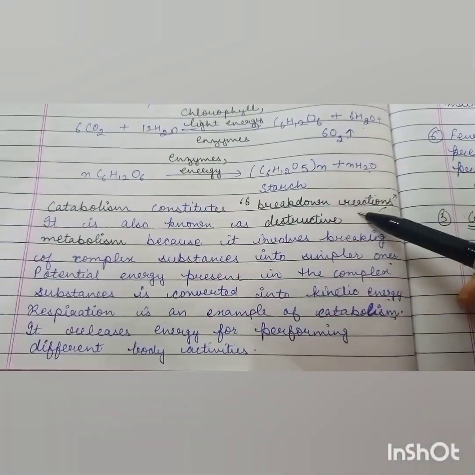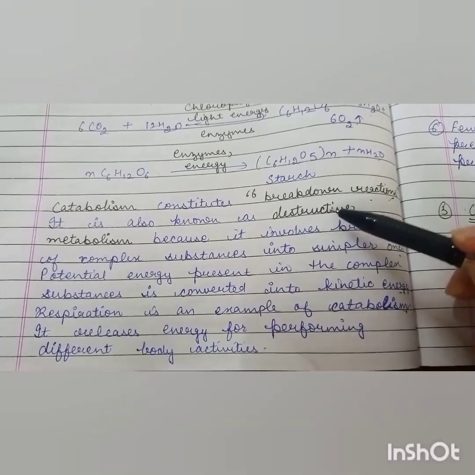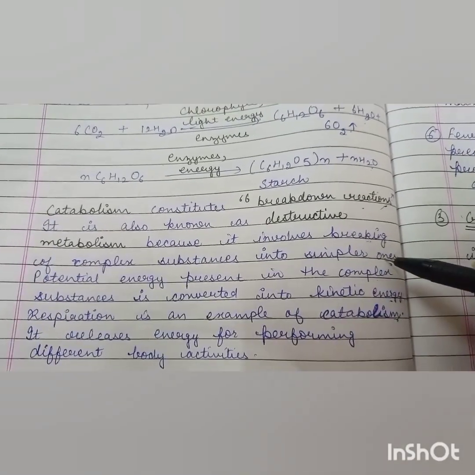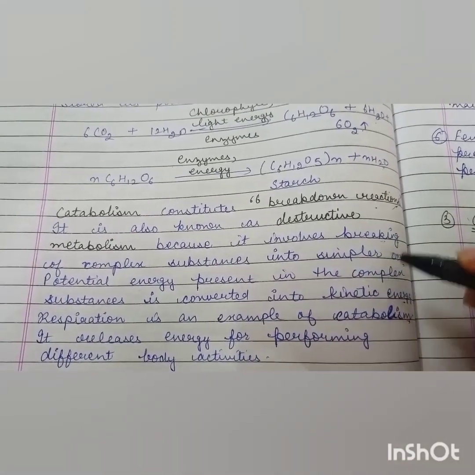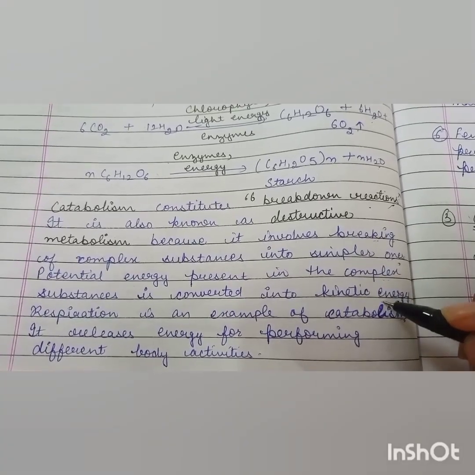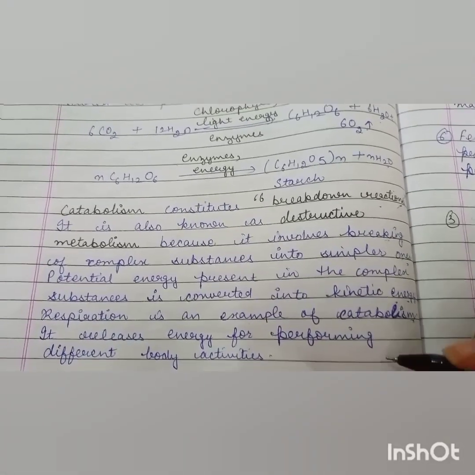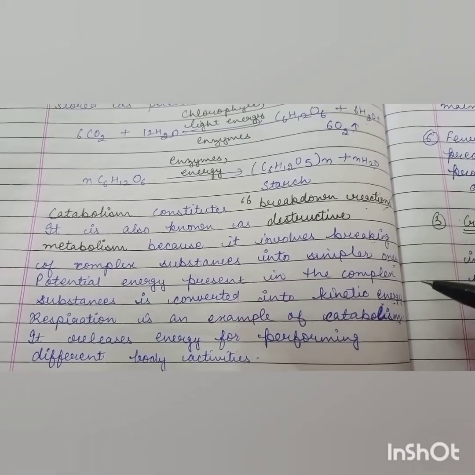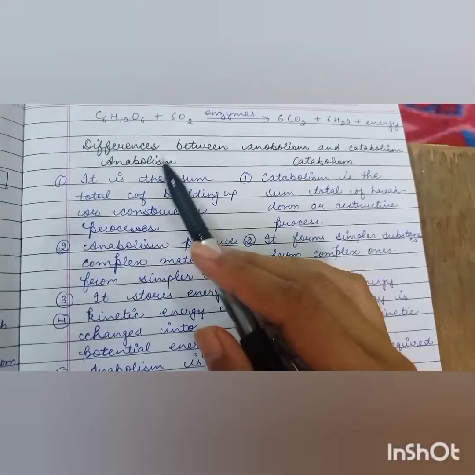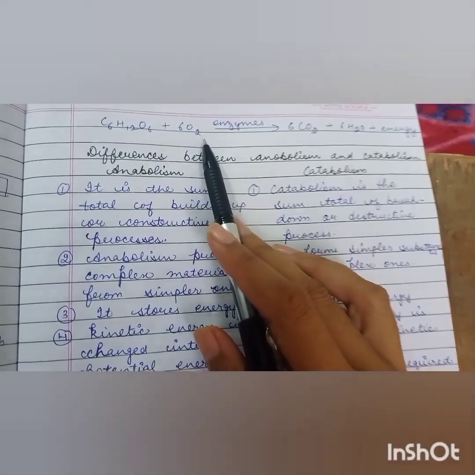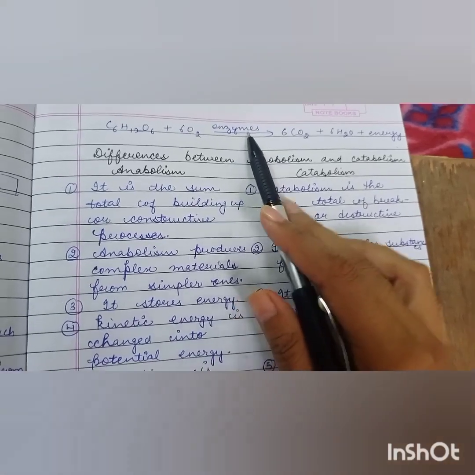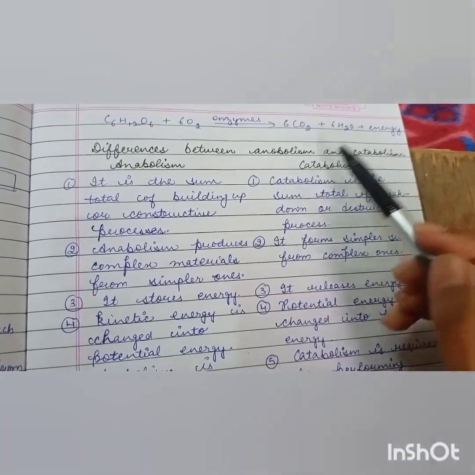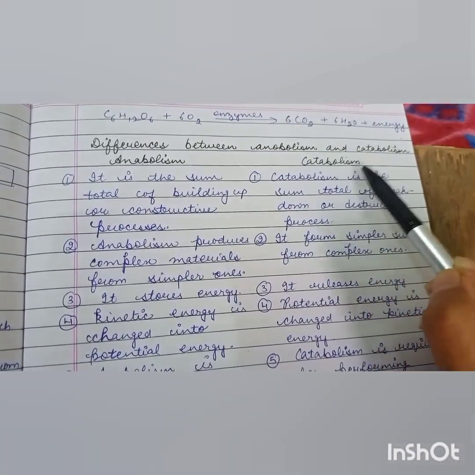Catabolism constitutes breakdown reactions. It is also known as destructive metabolism because it involves the breaking of complex substances into simpler ones. Potential energy present in the complex substance is converted into kinetic energy. Respiration is also an example of catabolism. It releases energy for performing different body activities. So, for example, glucose in the presence of oxygen and enzymes is converted into carbon dioxide and water, and releases energy. So what is the difference between anabolism and catabolism?